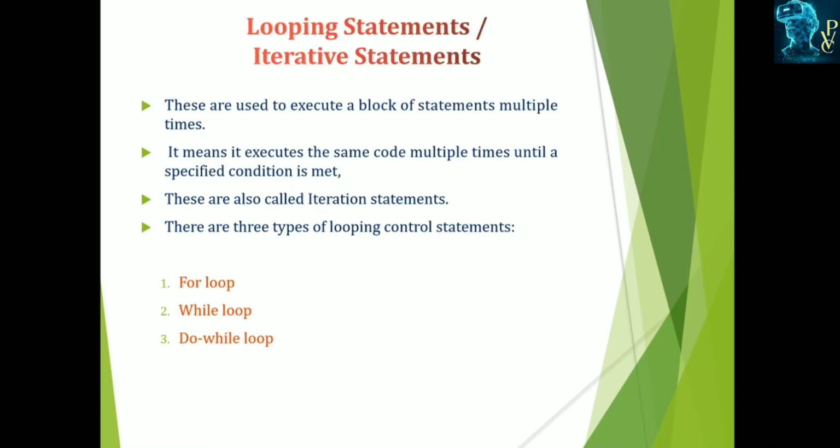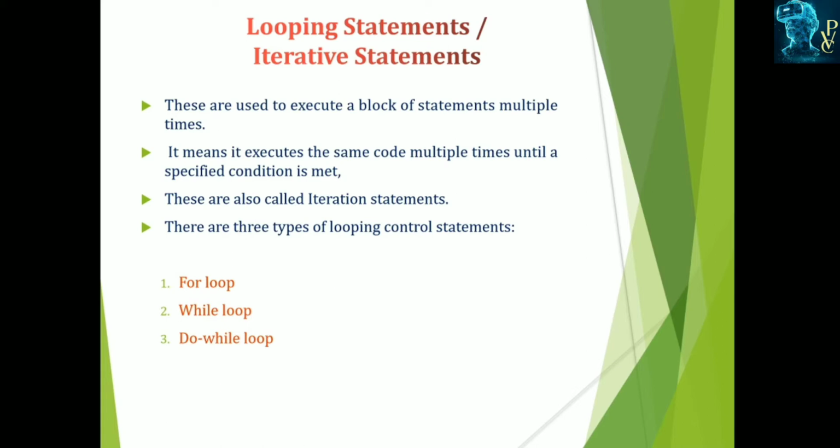These are also known as looping statements or loops. Loop means repeatedly executing some block of statements. These are used to execute a block of statements multiple times, which means some code executes multiple times until some specified condition becomes false.